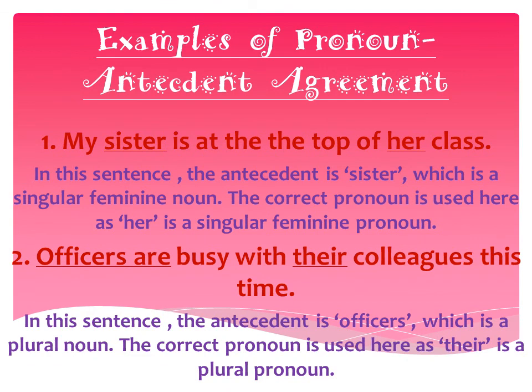Let's see some examples of pronoun antecedent agreement. First is my sister is at the top of her class. In this sentence the antecedent is sister, which is a singular feminine noun. The correct pronoun is used here as her, that is again a singular feminine pronoun. So sister will be the antecedent of her in this sentence. Next is officers are busy with their colleagues this time. In this sentence the antecedent is officers, which is a plural noun, and the correct pronoun is used here as their, that is a plural pronoun. So officers will be the antecedent of their in this sentence.